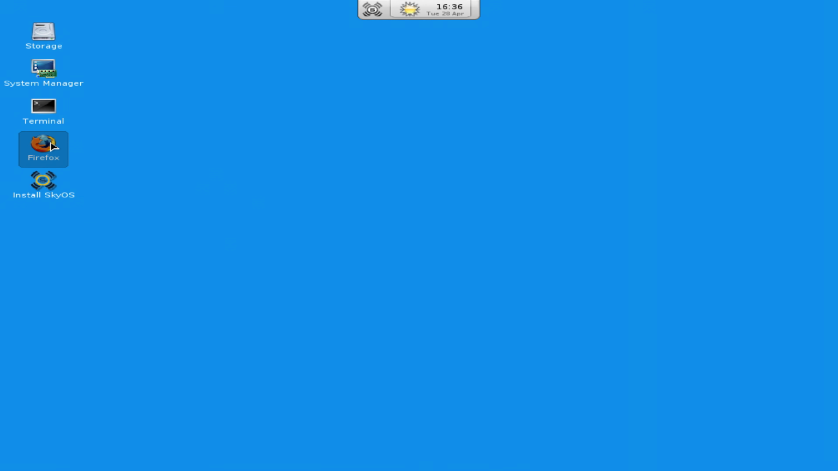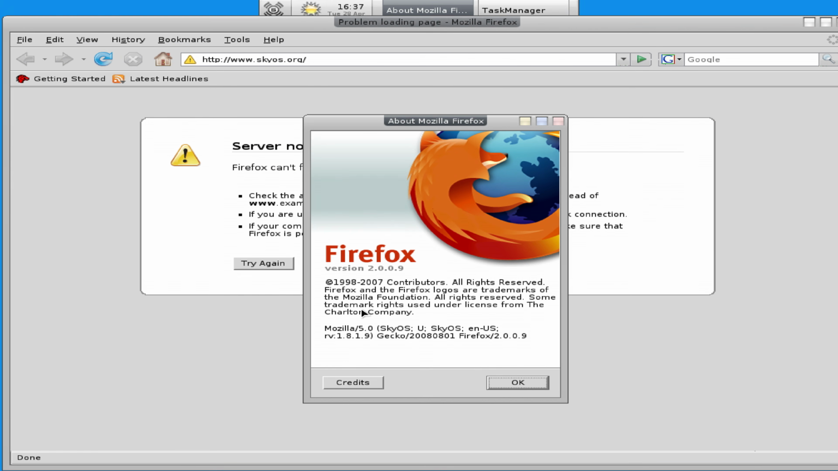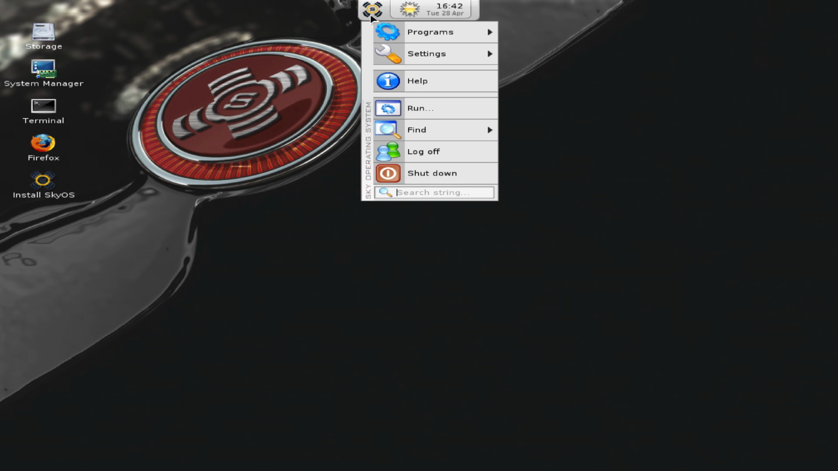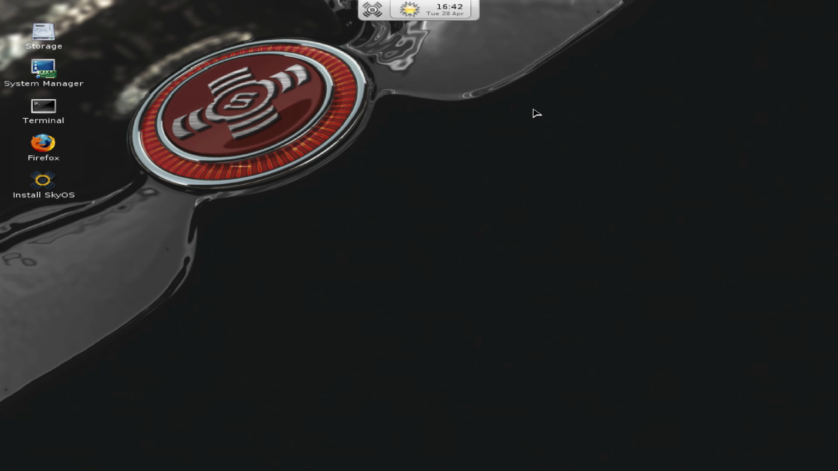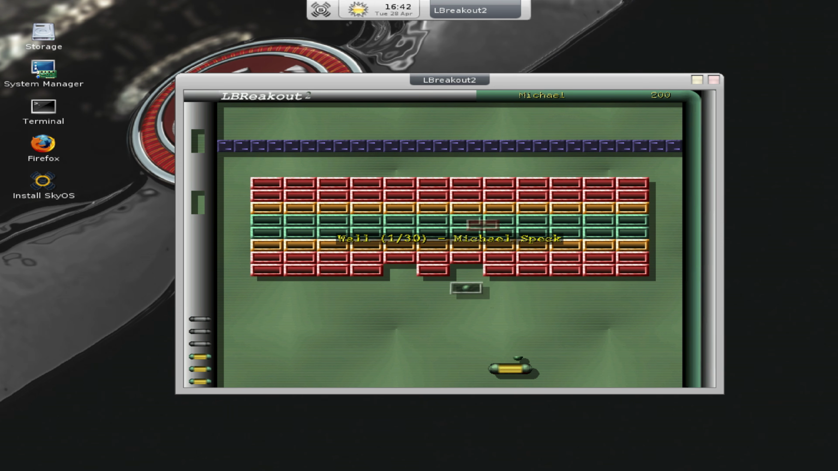I want to see this Firefox work. Is it gonna open or no? Server not found. Yeah, this is like a super old version of Firefox, 2007 or whatever it is. I just found this little button, and when you click on it, there's like a menu. Let's see, entertainment, games, SDL breakout. What is that? Oh, it's breakout. Except this one looks very 2008.